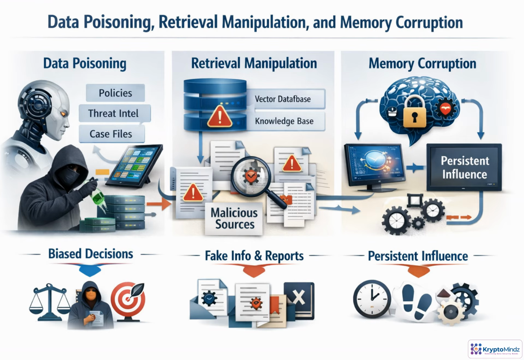These attacks also target the agent's knowledge supply chain, but at different points. Data poisoning corrupts what enters the system, such as policies, labels, cases, or threat intel. Retrieval manipulation changes what the agent treats as evidence by pushing malicious documents into trusted results. Memory corruption is especially dangerous because the influence can persist across sessions. Strong defenses combine provenance, trust scoring, signed content, filtering, human review, and regular memory audits.